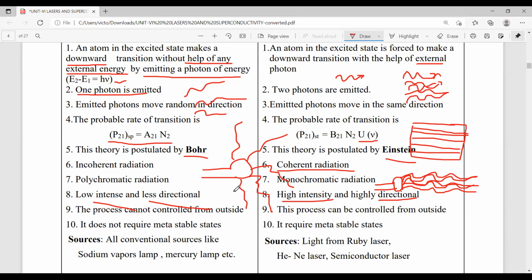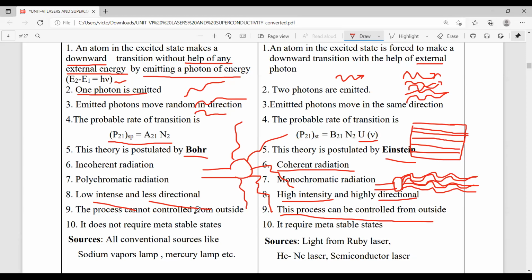So here, when you observe the sodium light, the light beams are traveling in all directions with different wavelengths and different phases. That's why these radiations are polychromatic, and their light intensity is small and directionality is also less. Whereas in the stimulated emission process, the emitted photons are of high intensity and highly directional. So this process is controlled from outside.